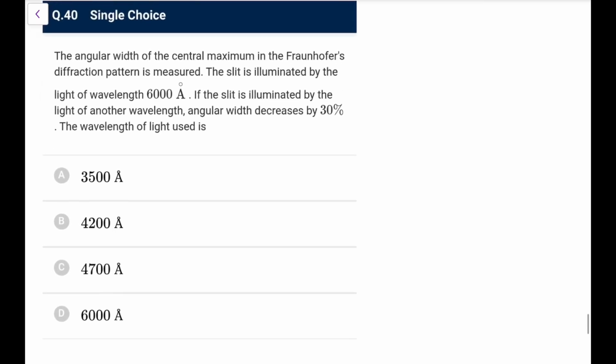Next one. The angular width of the central maxima in the Fraunhofer diffraction pattern is measured. Slit wavelength is given. With another wavelength, it decreases by 30%.